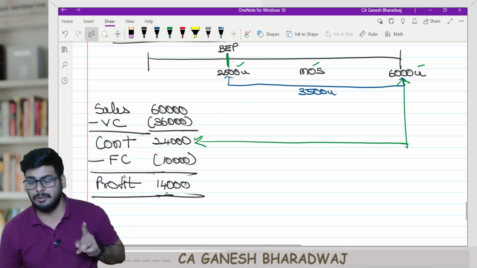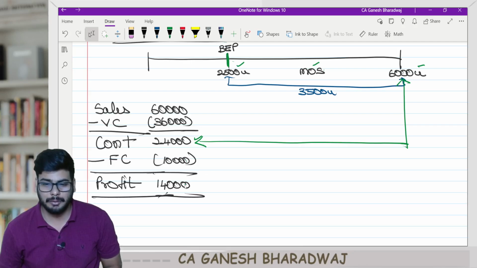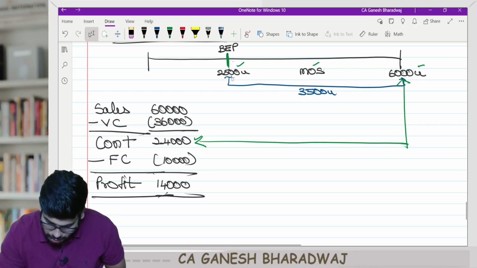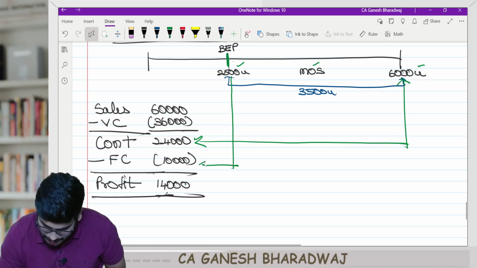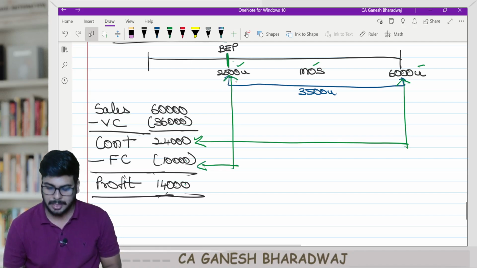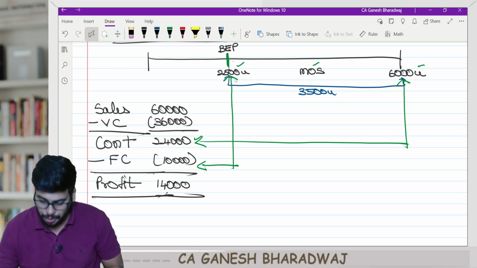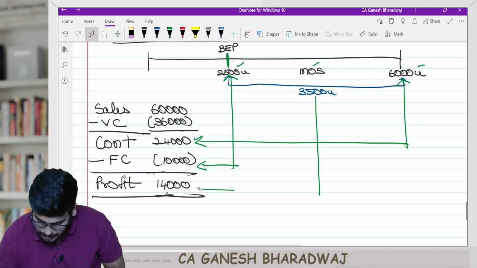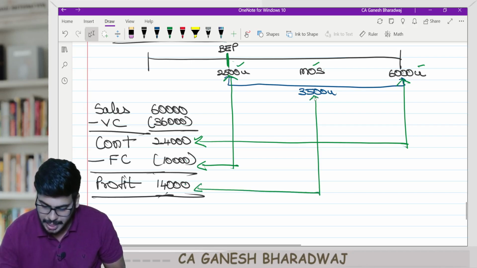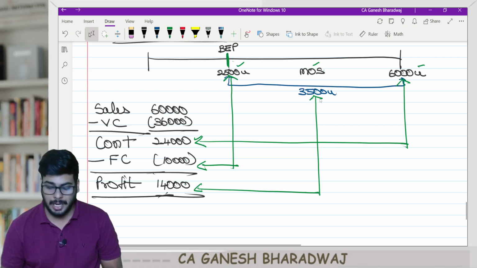The first 10,000, who recovered? Break even point. So connect these two, break even point and fixed cost. Then who generated the profit for you? Margin of safety. This 3,500 units only gave you the profit. Are you clear with this?